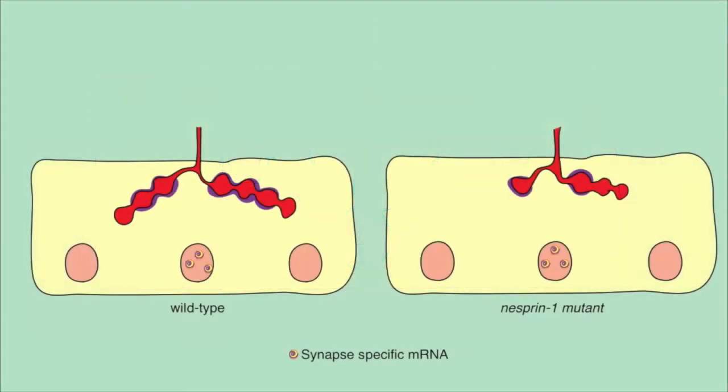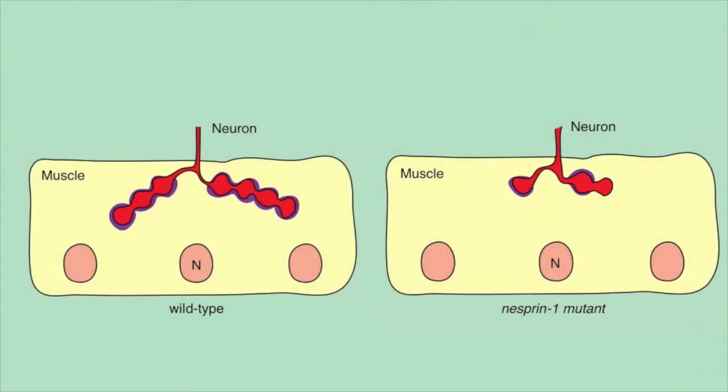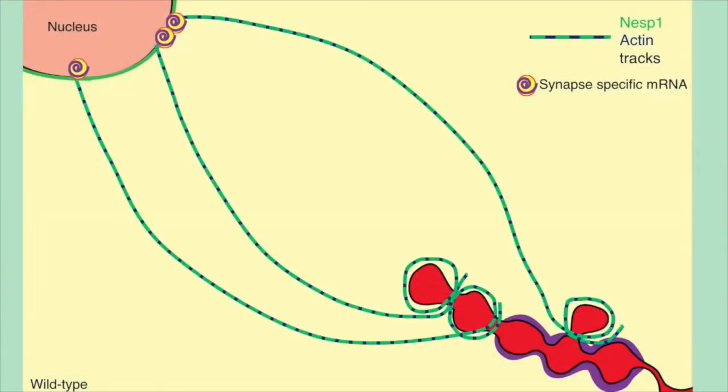apparatus. In the absence of Nesprin1, mRNAs that normally localize at postsynaptic sites are missing, and instead they now accumulate around the nucleus, thus suggesting that the railroad tracks serve to direct RNA to new synaptic sites. What was particularly exciting was that in the Nesprin1 mutants, the NMJ did not expand normally and had far fewer synaptic boutons. This indicates that the Nesprin1 railroad tracks are likely to serve as a path to target specific RNAs from the nucleus to postsynaptic sites.